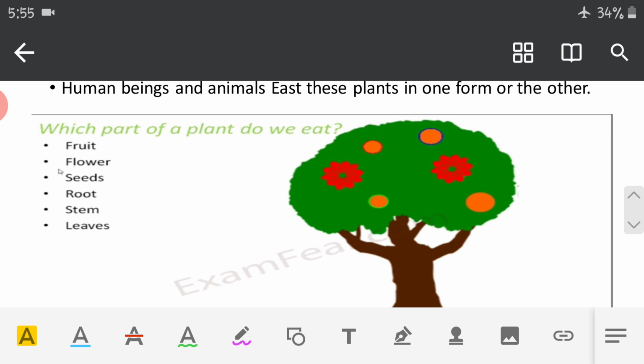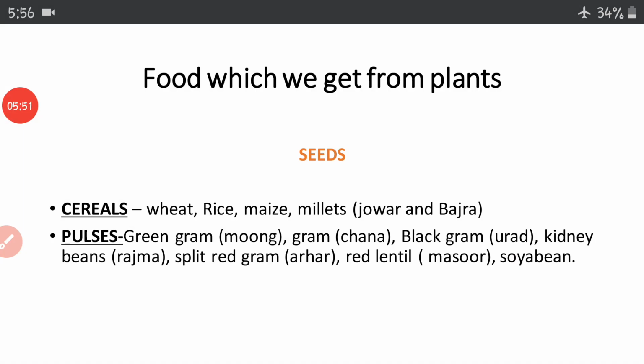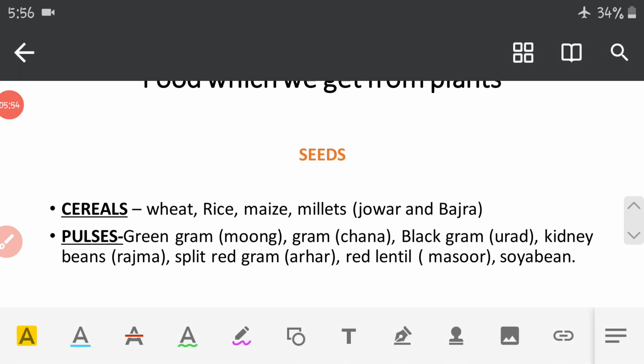In the case of human beings and animals, they eat these plants. So what parts of a plant can we eat? Fruit, flower, seed, root, stem, leaves. You can see these in this picture. These are the green leaves. These are the fruits. And these are the flowers. This is a stem or trunk, you can say, and downwards it has roots. So different parts of plants are eaten as food. Right, so food which we get from plants, let's discuss this.